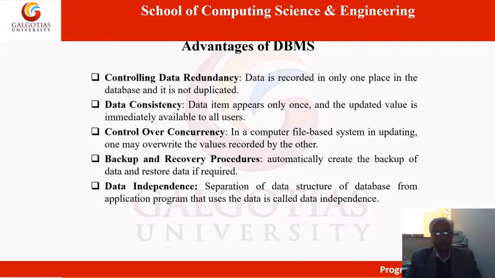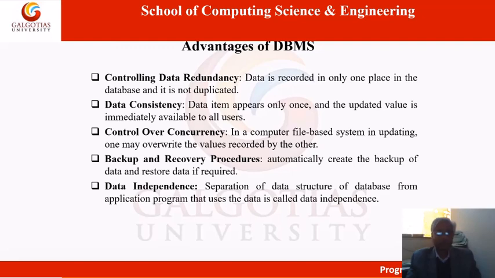I told you what is the problem behind redundancy. So data is recorded in only one place in the database and it is not duplicated. So duplication is not allowed. Then data consistency: data item appears only once and the updated value is immediately available to all users.